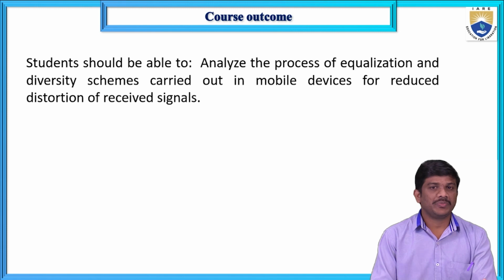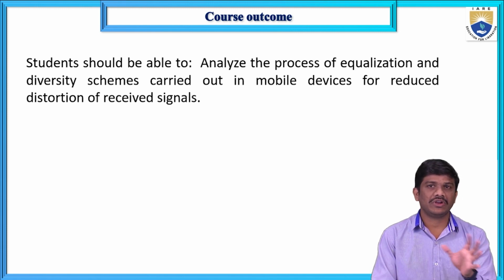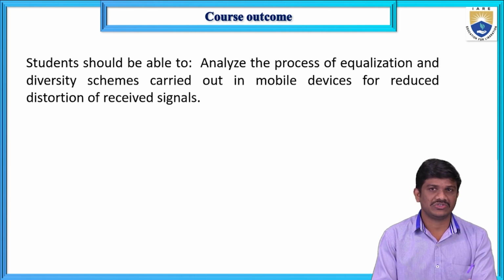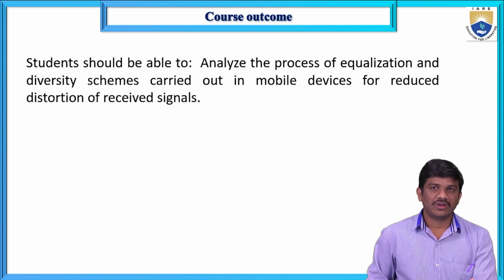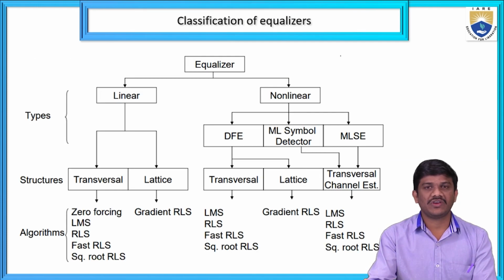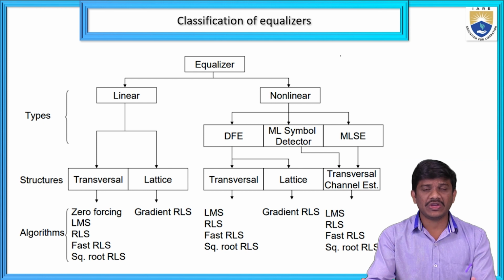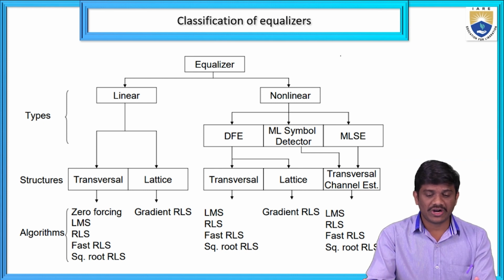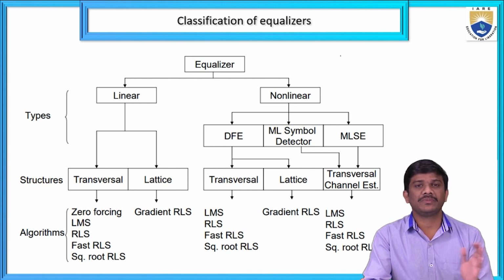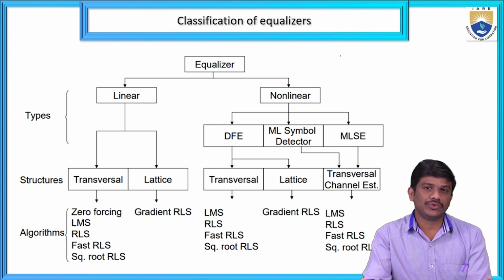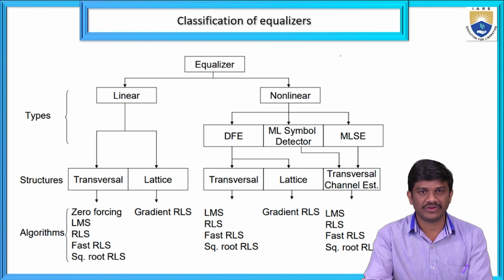But coming to today's topic, the non-linear equalizer. With the help of this equalizer, we can go with some mobile devices for reducing the distortion of the received signal. This is what a student can learn from this topic. Okay, coming to classification of equalizer. Here you can see what an equalizer is. It is nothing but a compensator of the intersymbol interference. Again it is divided into two types: one is a linear equalizer and the second one is a non-linear equalizer.